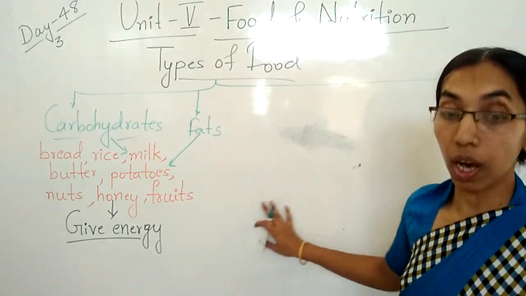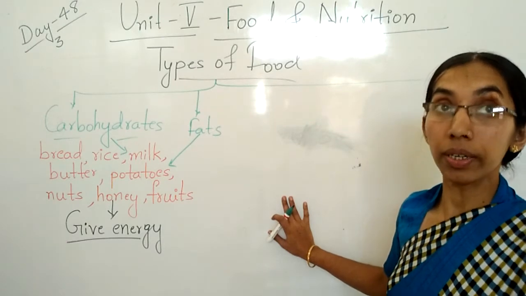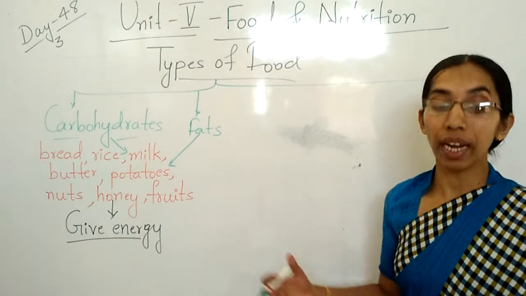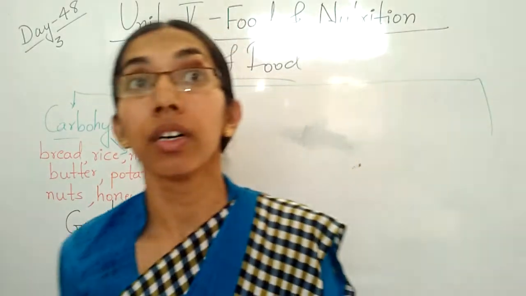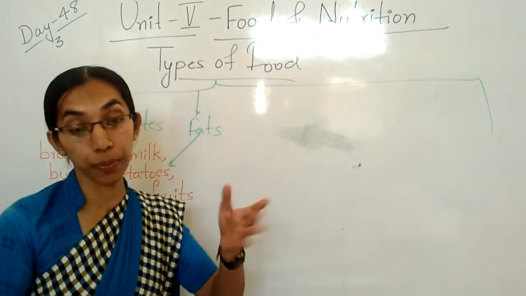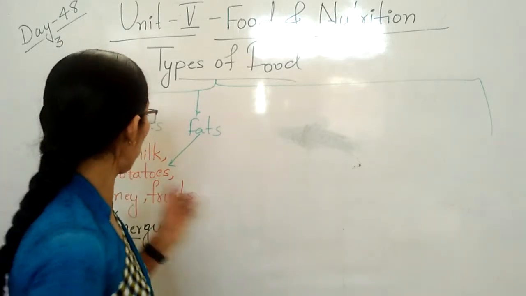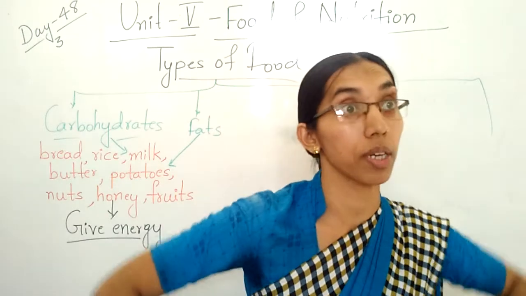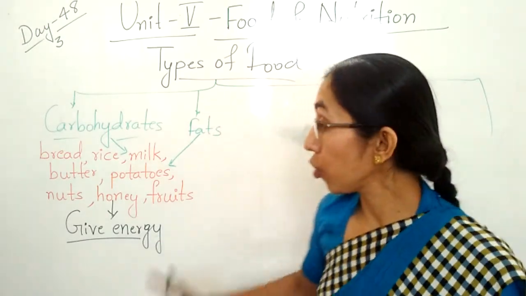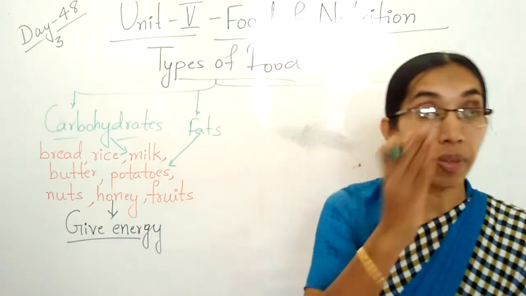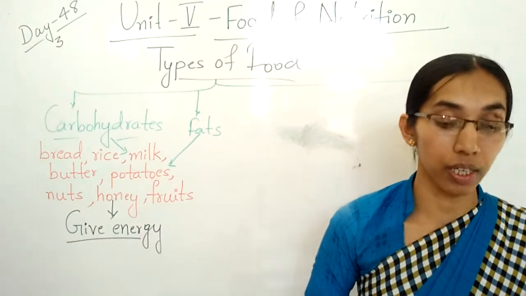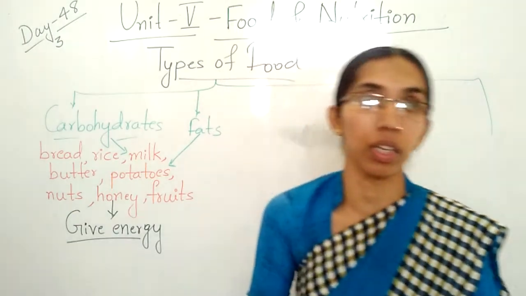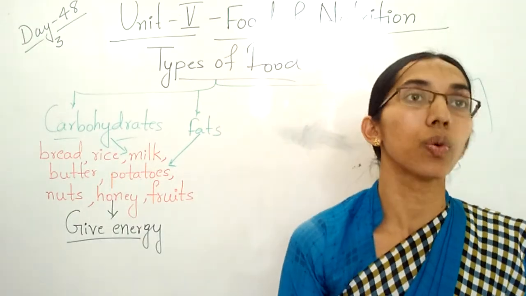If you take all these things too many times, or we say eating too many fried things like potato chips, butter, it leads to obesity. You are going to become very fat. So you have to eat all these things in the right quantity. Clear, children? If you eat these in the right quantity, then only your health is good.